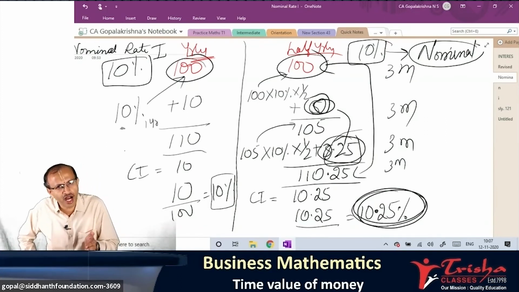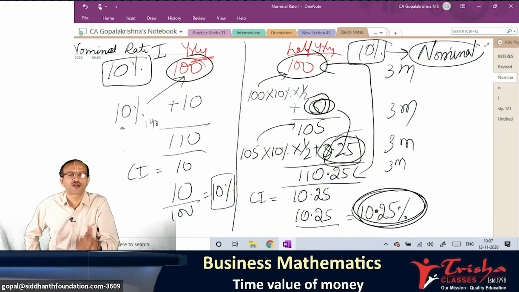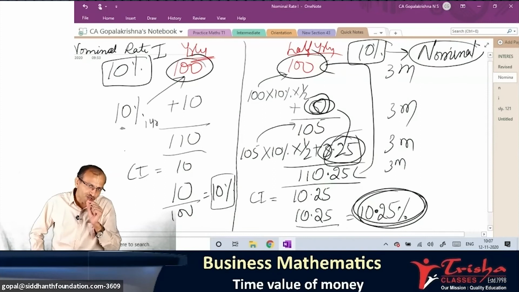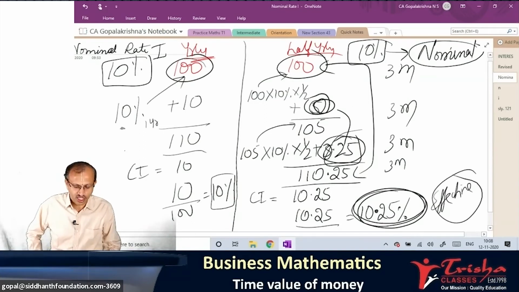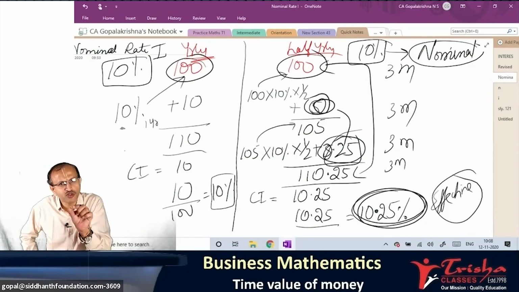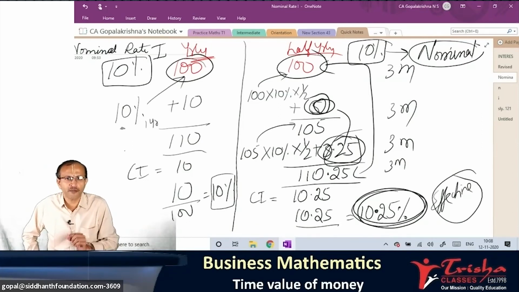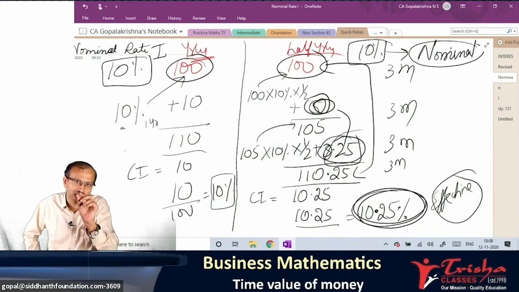But if you do not compound yearly, if you do half yearly, quarterly, etc., you get a little more than that. You only told it is more beneficial. So what you are actually effectively getting is called the effective rate of interest. In half yearly compounding, though the banker mentions 10%, you end up getting 10.25%.